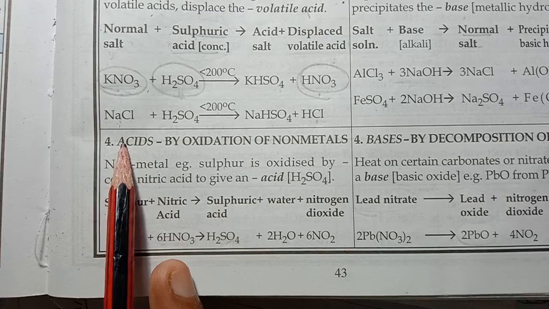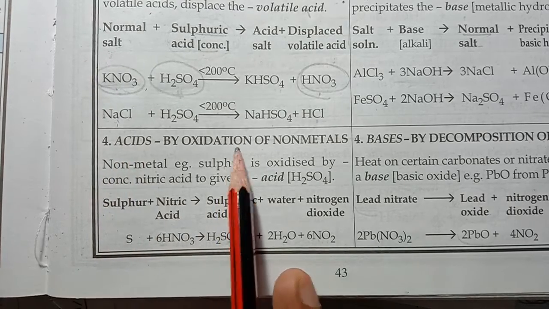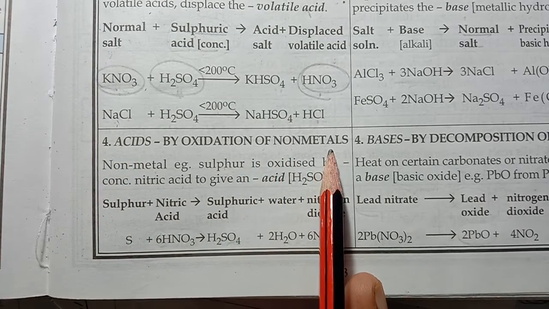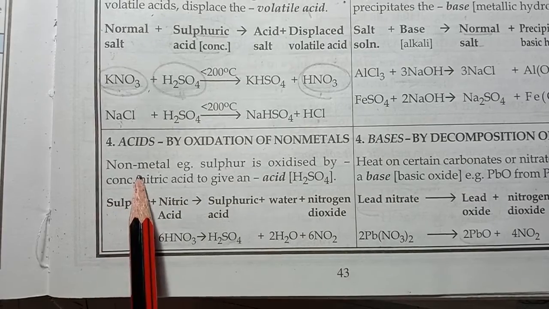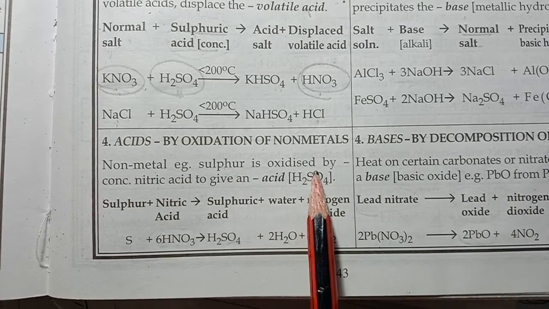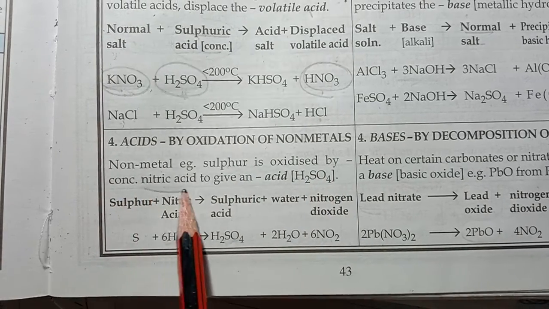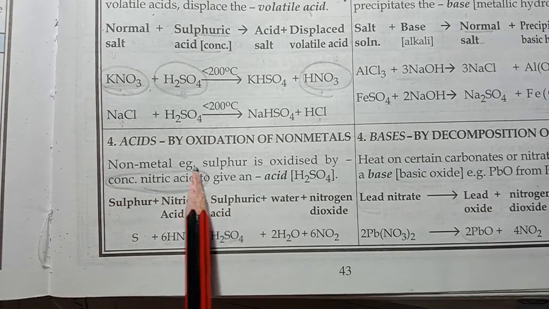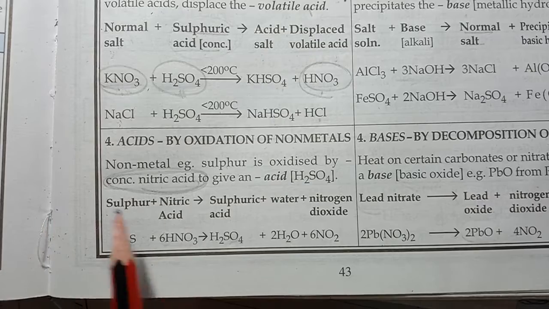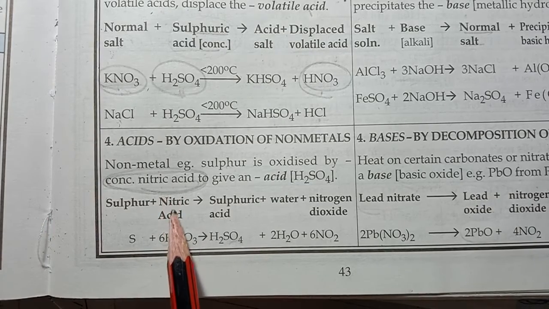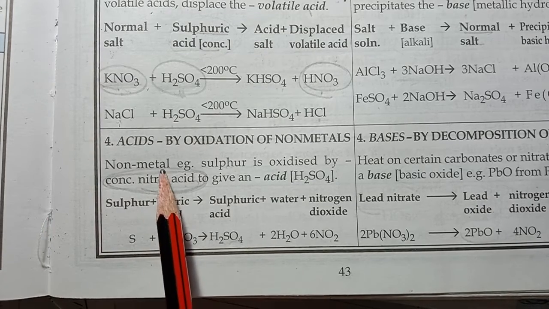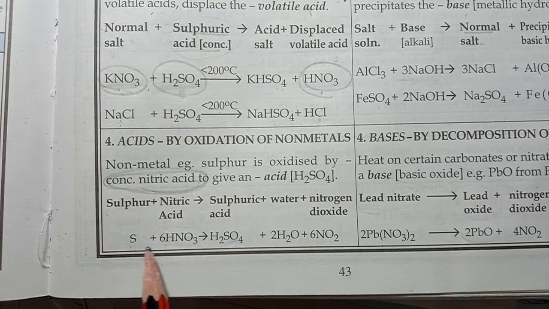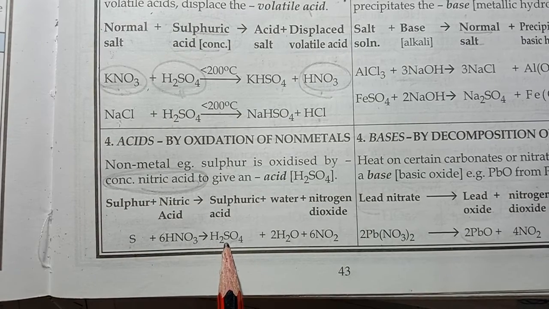Next preparation, acids by oxidation of non-metals. Non-metals like sulfur are oxidized by concentrated nitric acid. You know that concentrated nitric acid is a very good oxidizing agent. So in the presence of concentrated nitric acid, sulfur gets oxidized to sulfuric acid.